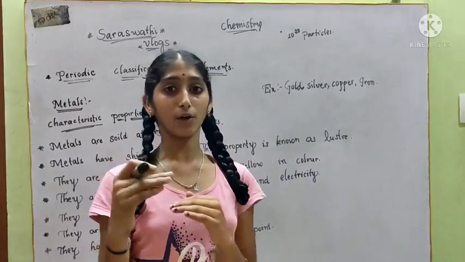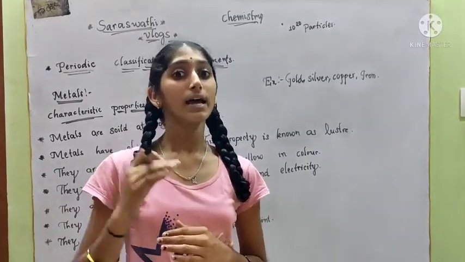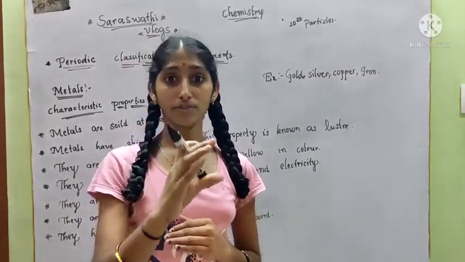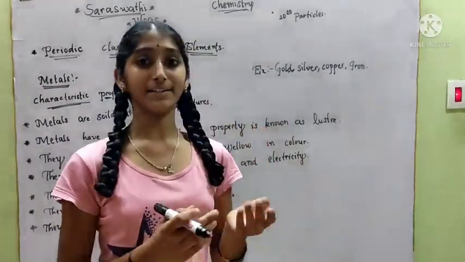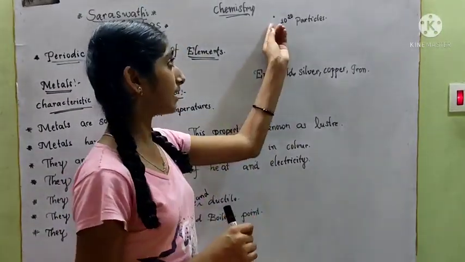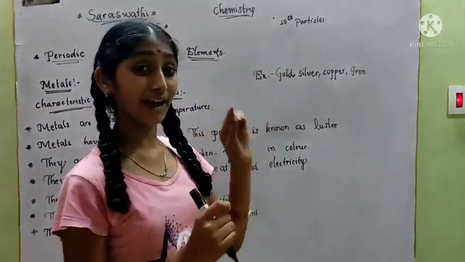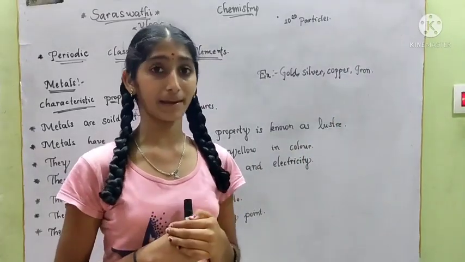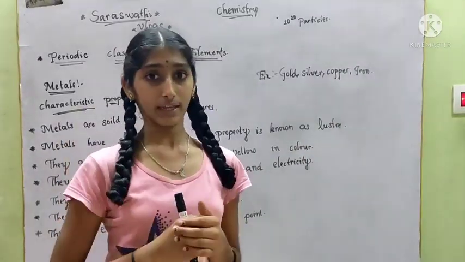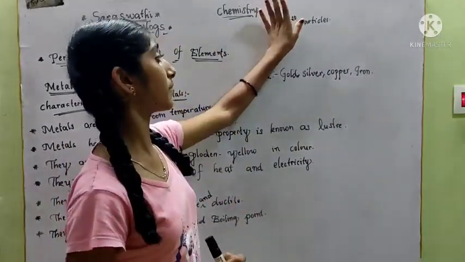Now we'll recall that matter is the object which has mass and occupies space. If we take one example, matter is made up of particles that we cannot see with the naked eye. They are so tiny. So this topic is completed.